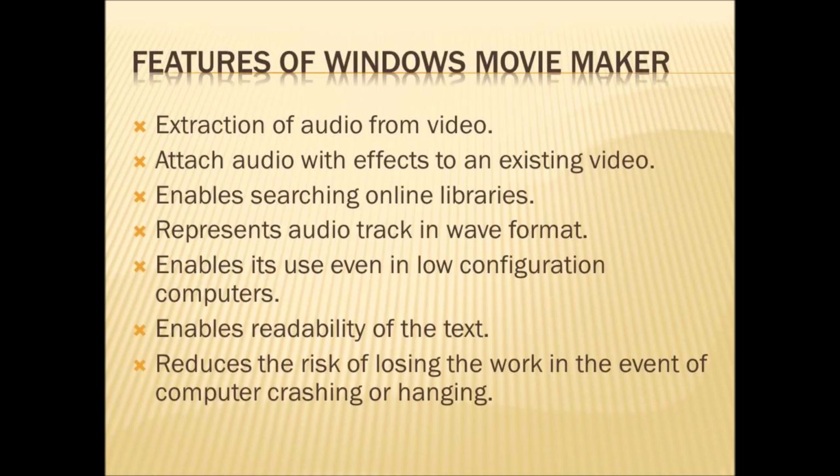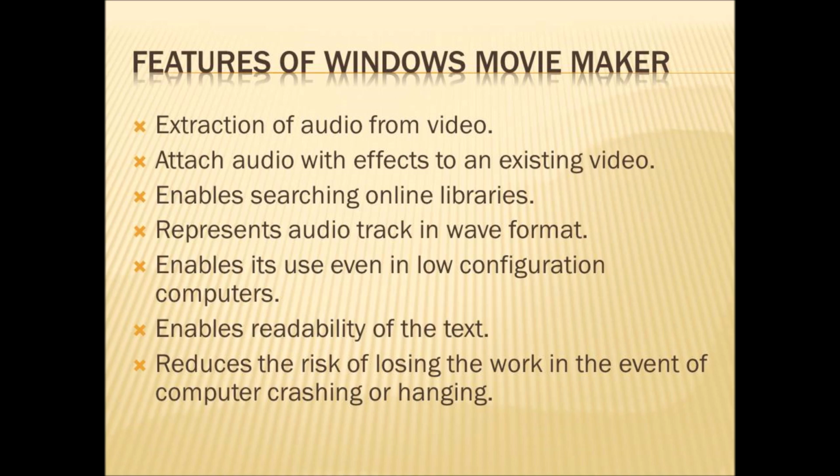Now we will see the features of Windows Movie Maker. First, what is Windows Movie Maker? It is software that is used to make a video or a movie with the help of pictures, video or music by adding special visual effects to them. To make a movie, Windows Movie Maker is used.